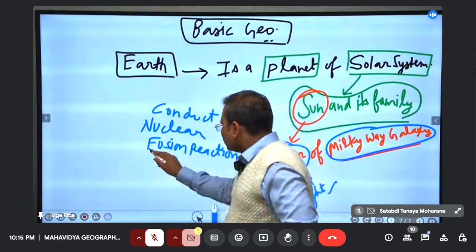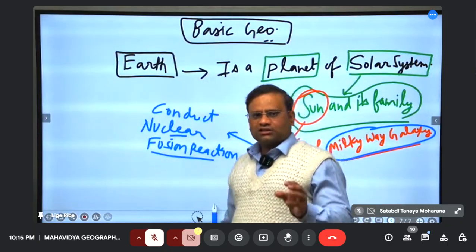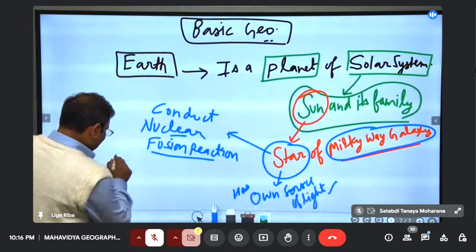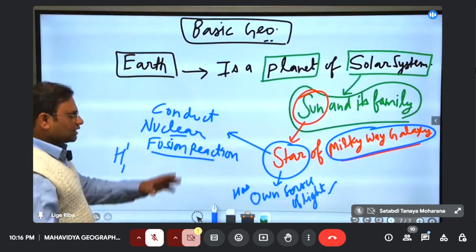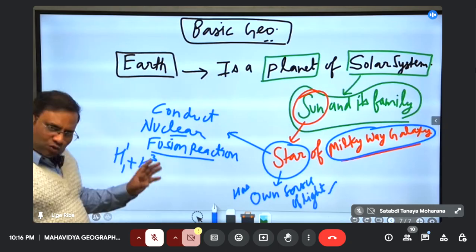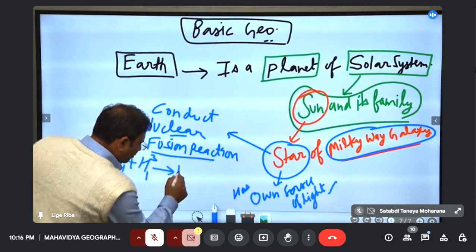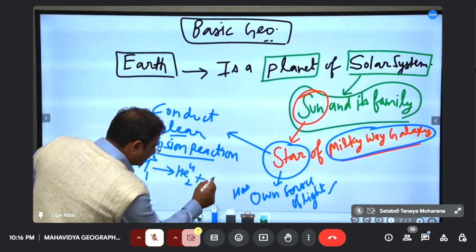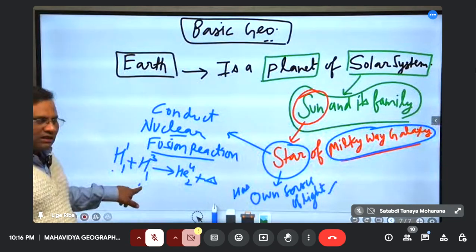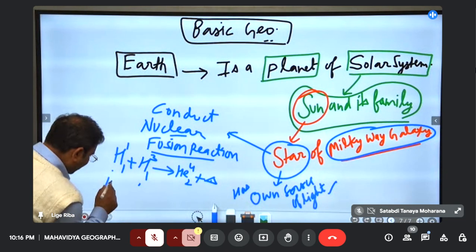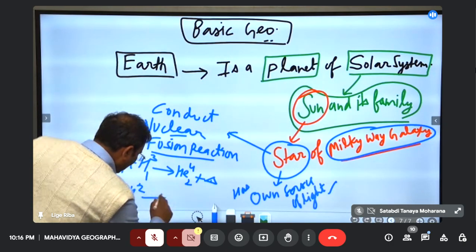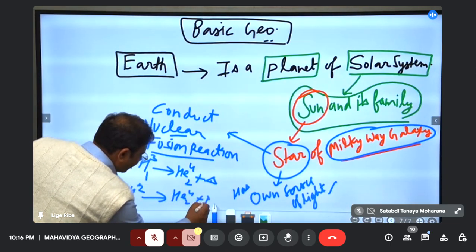So nuclear fusion reaction. In this nuclear fusion reaction, two small nuclei or atoms combine to form a bigger nuclei. So what is happening over sun? This thing, H11 is hydrogen, of stars, all stars. They are combining with H13 or H12, it could be H12. Then they produce He24 plus delta. Delta means energy. This is hydrogen. This is also hydrogen, but an isotope of hydrogen. It is called tritium. There are three isotopes of hydrogen, H11 plus H12. It is deuterium, right? It also combines with hydrogen to form He24 plus delta.